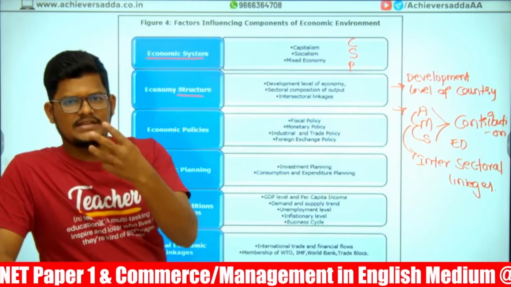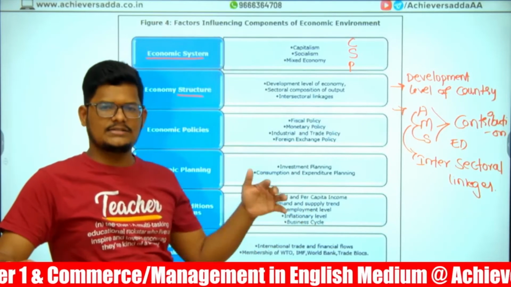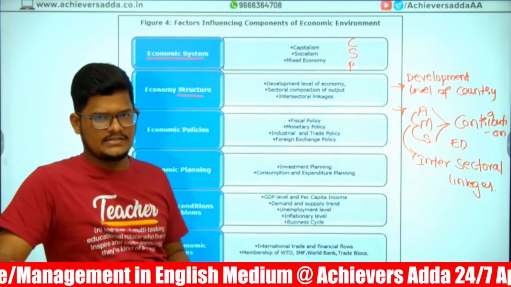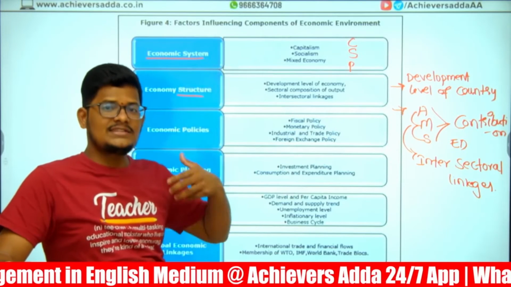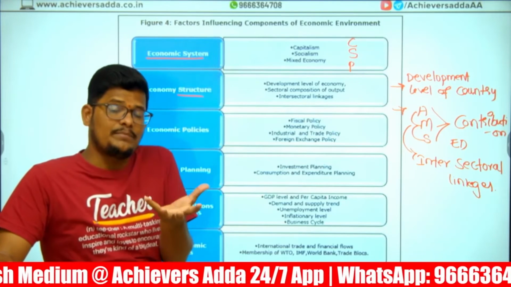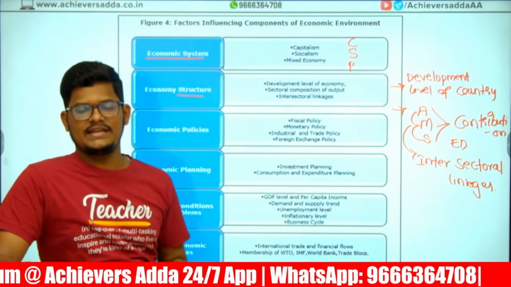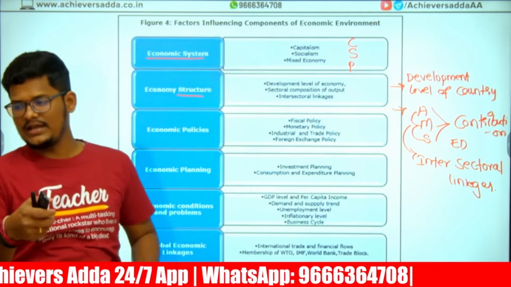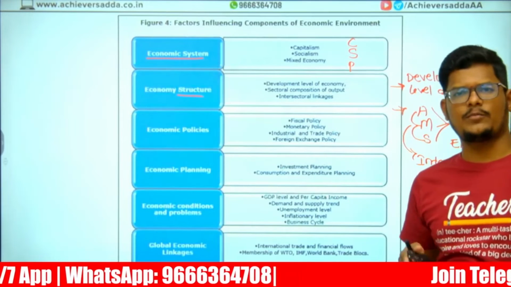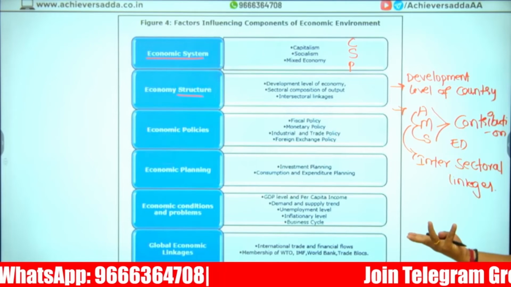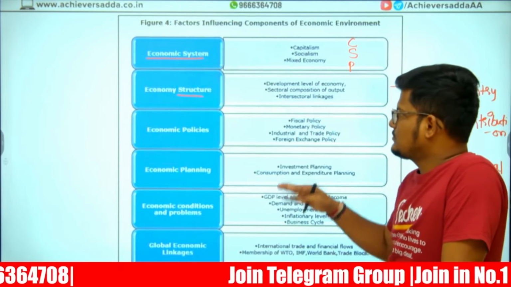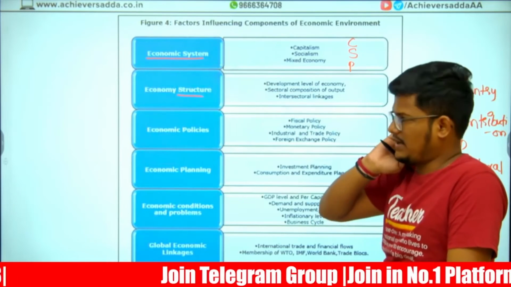How manufacturing is linked with agriculture, agriculture linked with service, service linked with manufacturing. These are the different sectors in the economy, and how each and every sector is contributing to the development of the economy. And the development level, where is it? We are saying we are the fifth largest. So where are we in that quantitative measurement? What is the level where we are now? Is it a developed country, or developing only? So that is how we define economic structure.